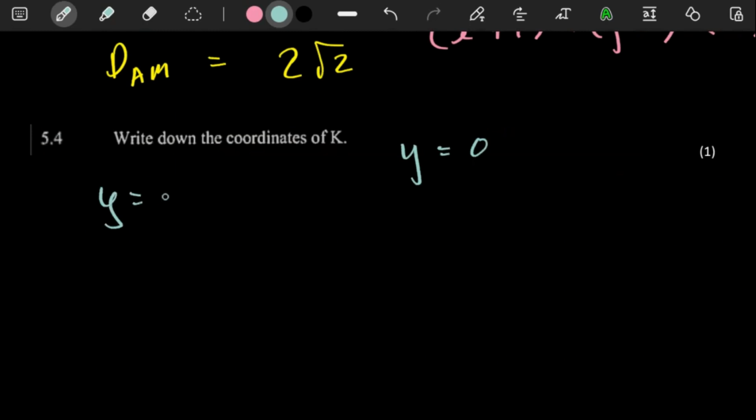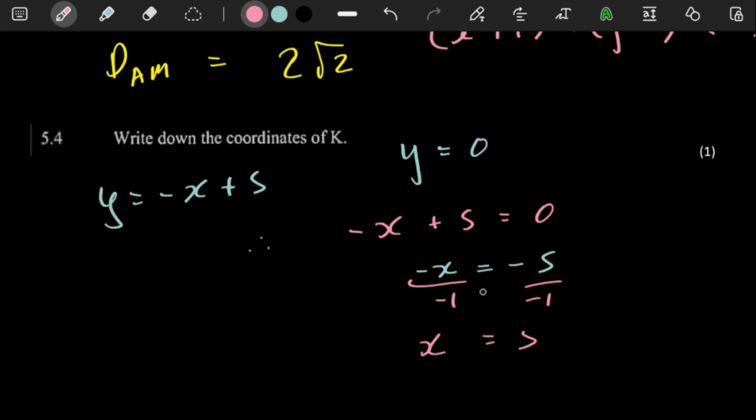The other one, negative x plus 5. So remember, these two meet at a certain point. So here I'm going to say, therefore, let's just make them equal to each other. So getting x here, you can clearly see x can just move the 5 over and divide both sides by a negative.